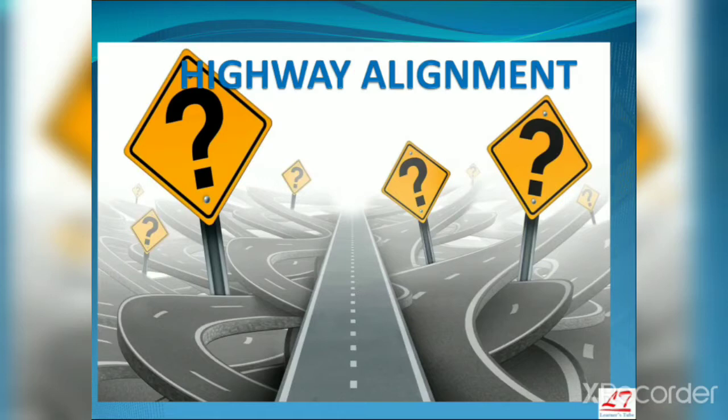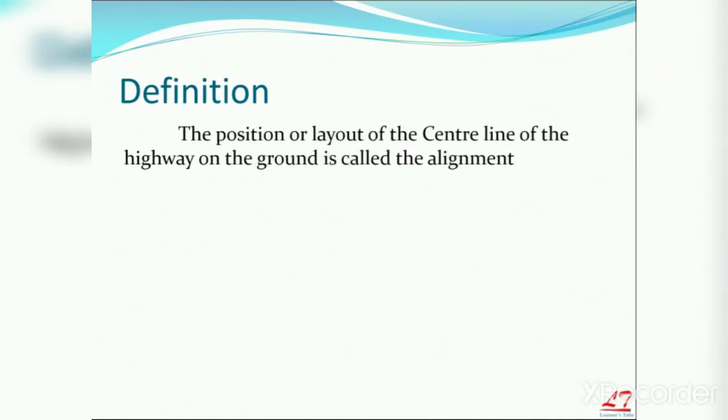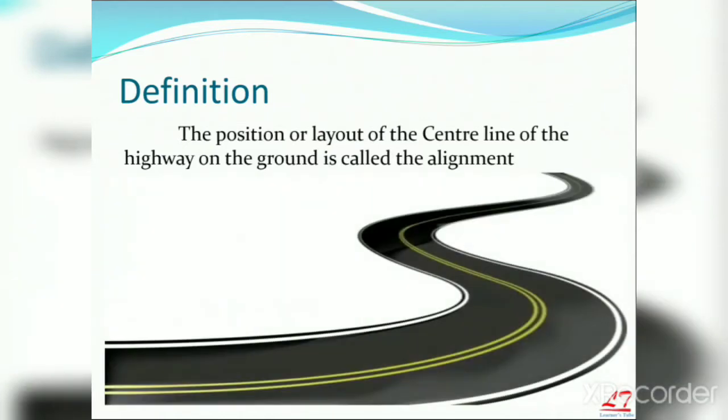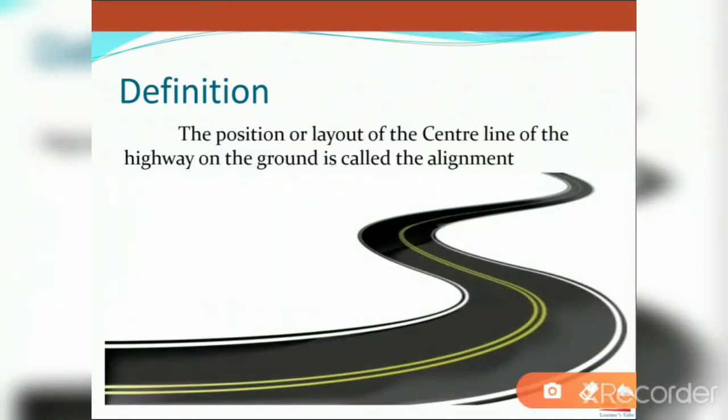Okay, let's start, friends. First of all, what is meant by highway alignment? Highway alignment is nothing but the position or layout of the center line of the highway on the ground. That means the center line of the highway, this yellow line, right? How to lay that center line on the ground, whether it should be straight or curved, or at what places the alignment should be curved.